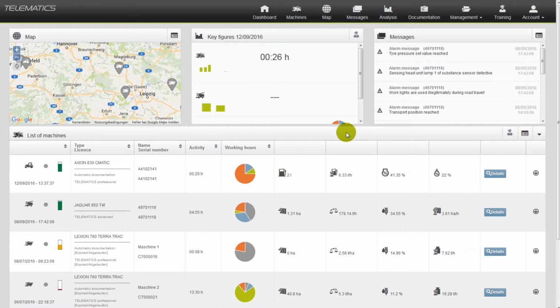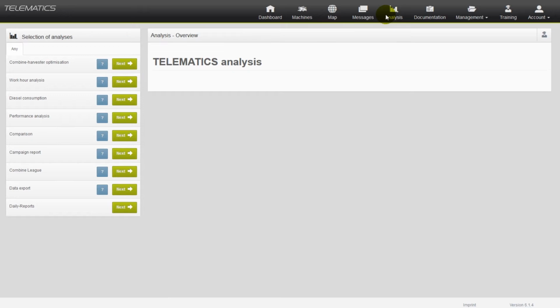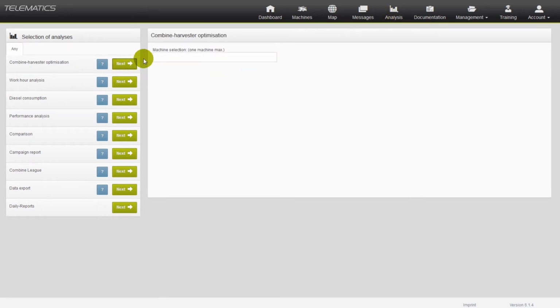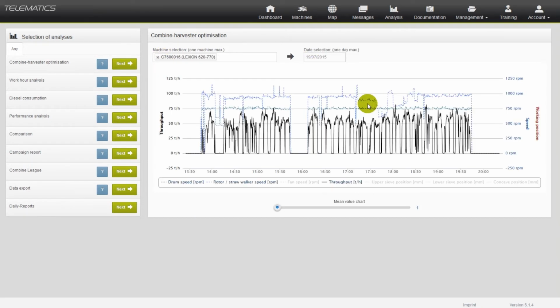If you wish to take a closer look at a harvest day of one of your combine harvesters to optimize the working process, you can use the Combine Harvester Optimization. You find this feature in the chapter Analysis, which is only available in the Telematics Professional version. Please enter the required machine and a certain day to display the settings of your machine.